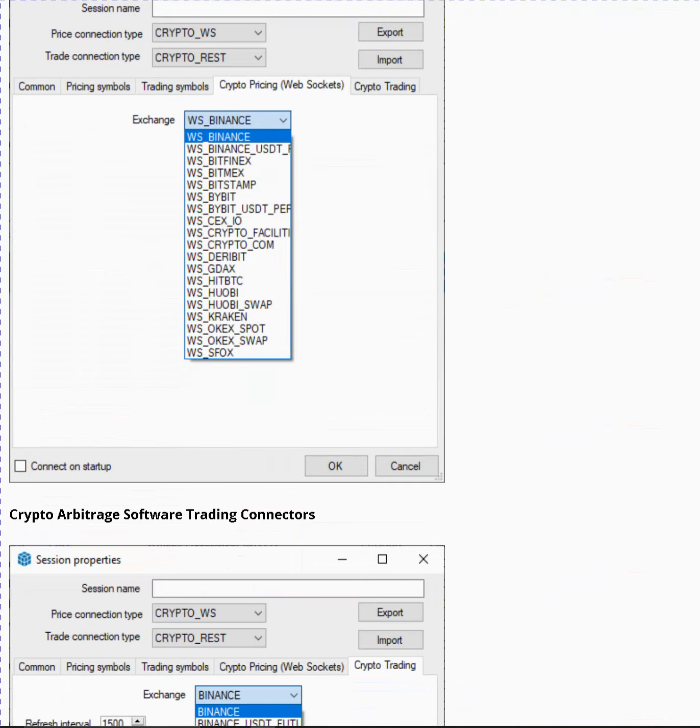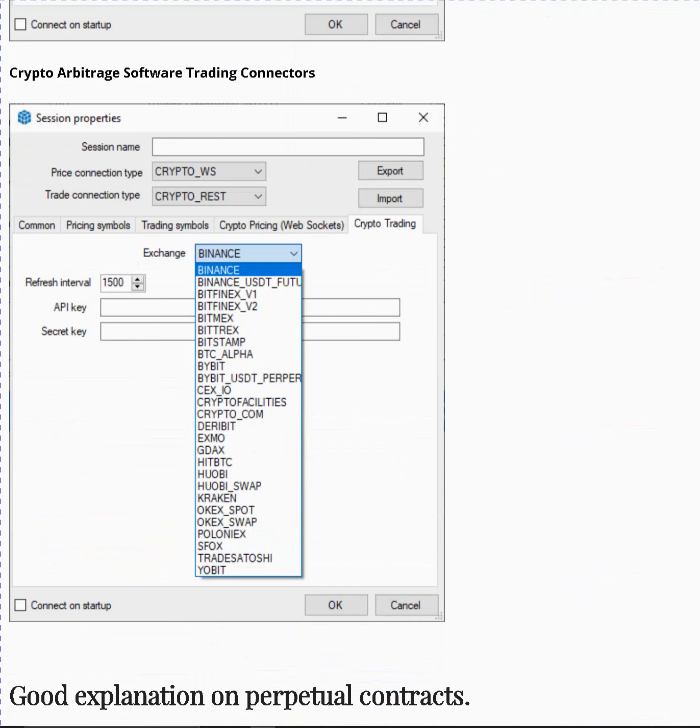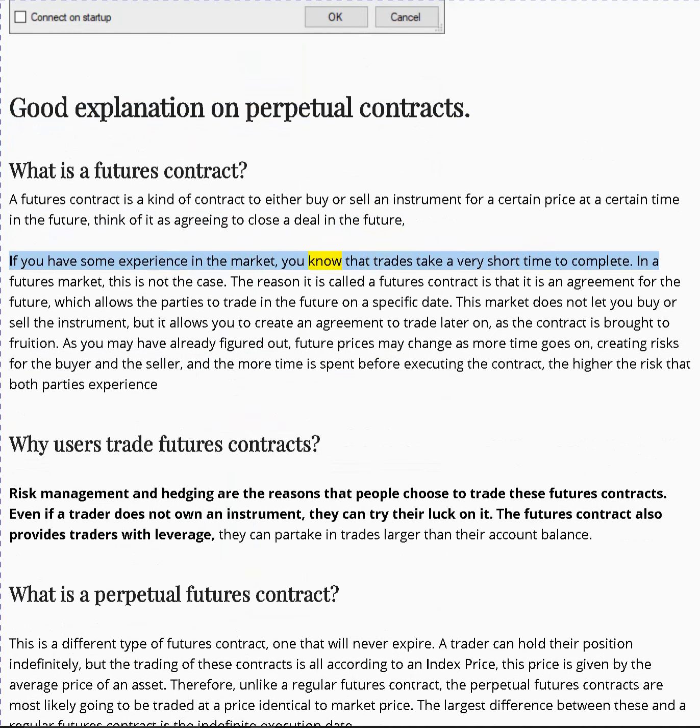A futures contract is a kind of contract to either buy or sell an instrument for a certain price at a certain time in the future. Think of it as agreeing to close a deal in the future. If you have some experience in the market, you know that trades take a very short time to complete. In a futures market, this is not the case.